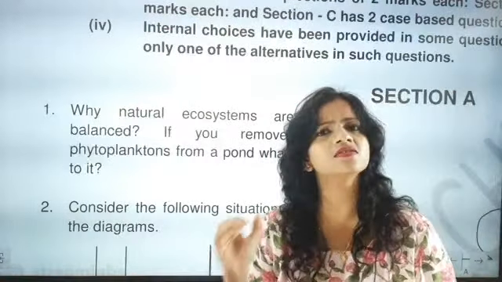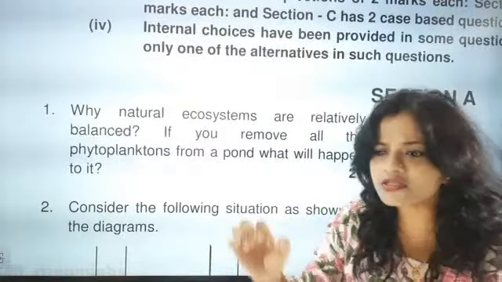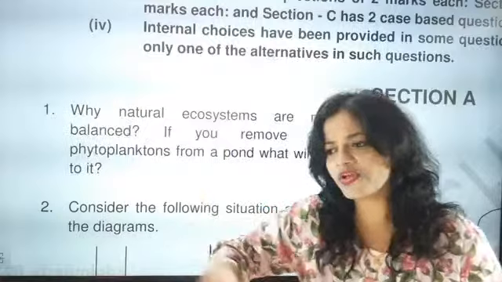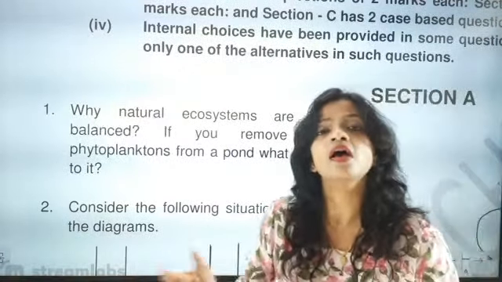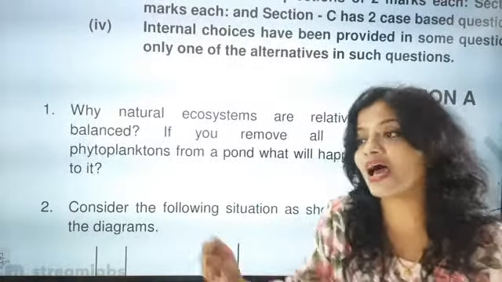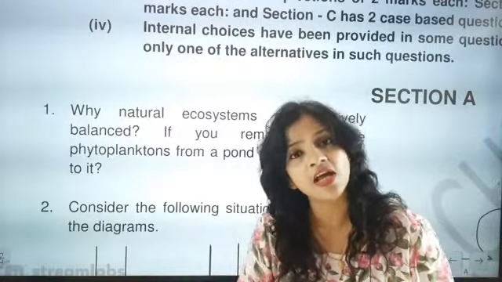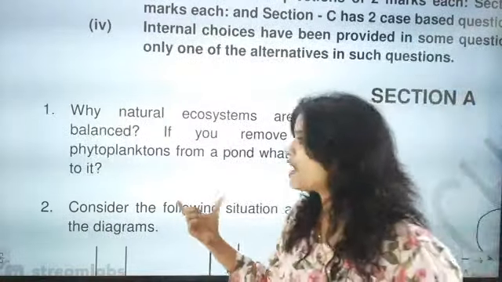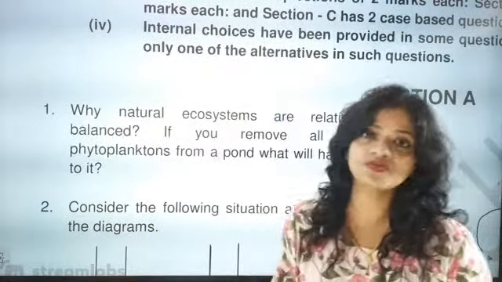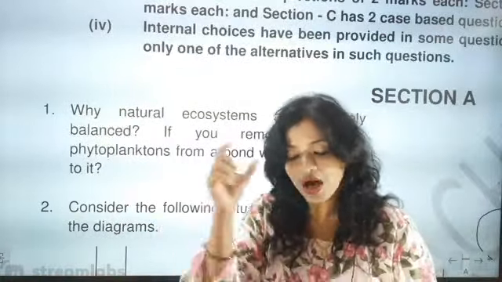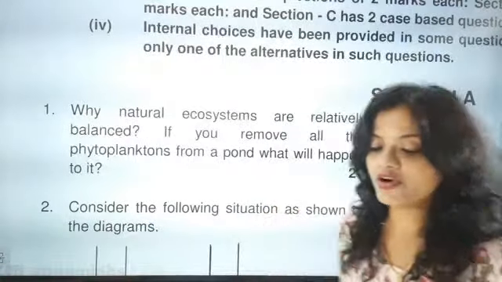So phytoplanktons are the organic part of water, and they are the first producers, which is very important, because these organisms are fed on by the larva. The larva is fed on by the small fishes. The small fishes are fed on by the large fishes. So if phytoplanktons will not be there, then small larvas will not be there. If larvas will die, so you have to arrange them in a very smart way to answer the question. I hope you might have understood this point.